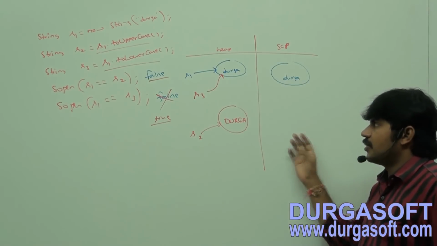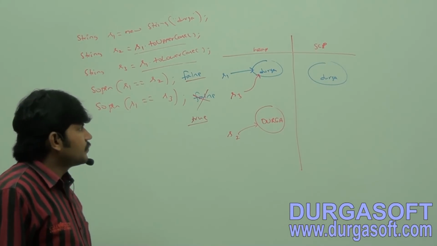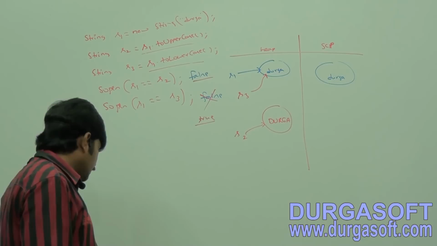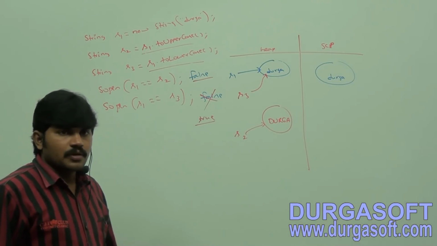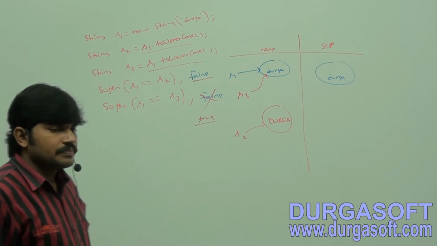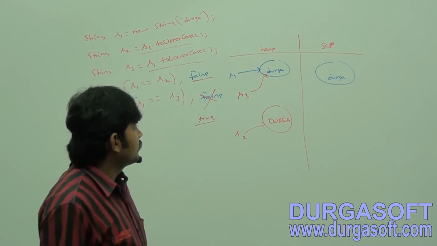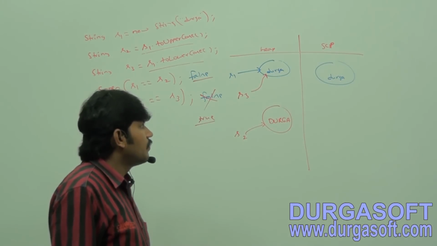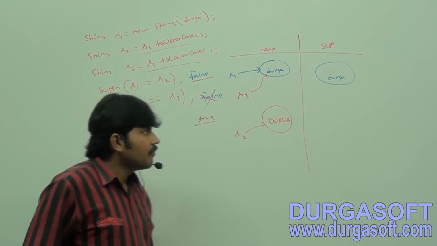And compulsorily you have to take this diagram also: heap area and SCP area. Next, Durga. S1 and S3 point to Durga.